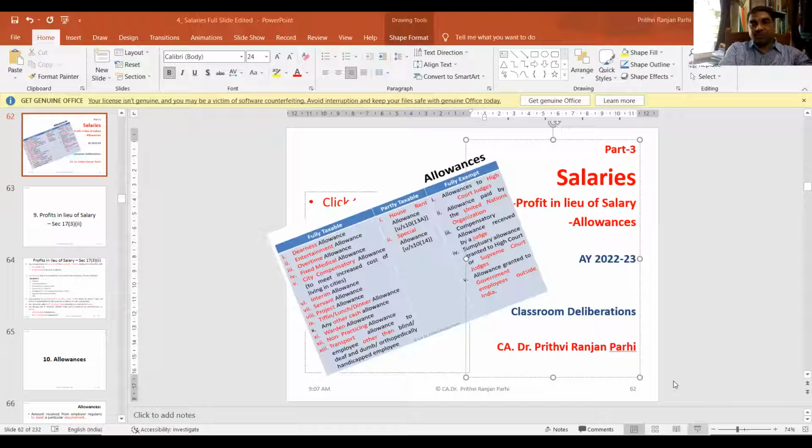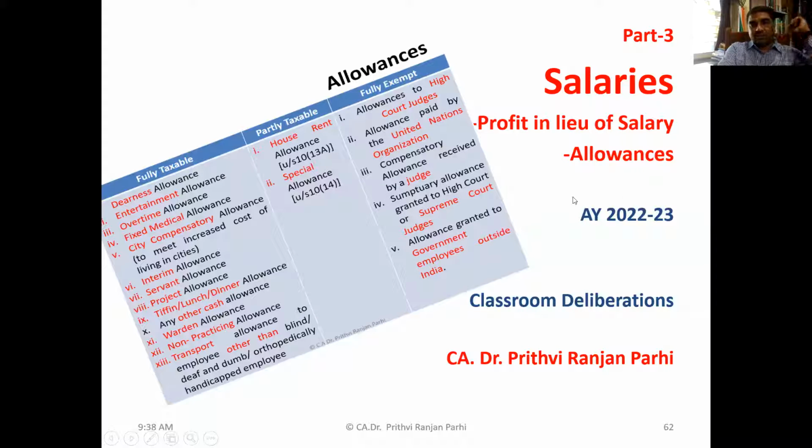Then after that, we'll be moving towards allowances. We'll be understanding what the various allowances are, whether they are taxable, tax free, or partly taxable and partly tax free. There will be some allowances like that also. So all these things we are going to learn. Now let me share the screen with you. Under the salary chapter, this is our third session. Our plan is to cover two things today. If time permits, we can also learn a little more. One is profit in lieu of salary, and the other is allowances.